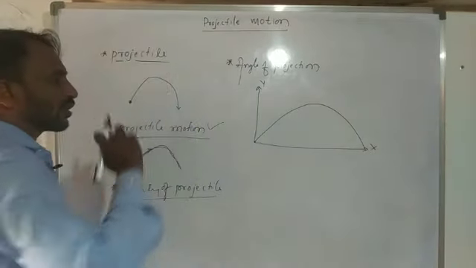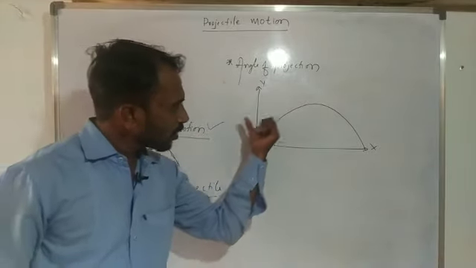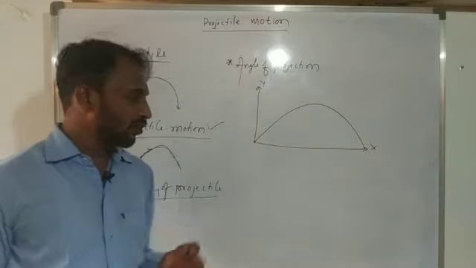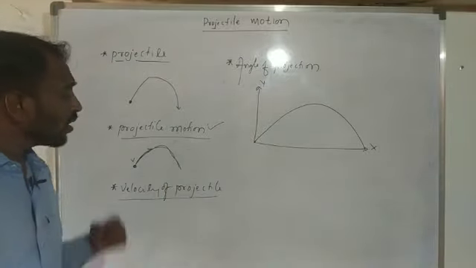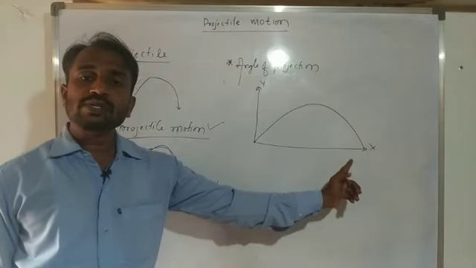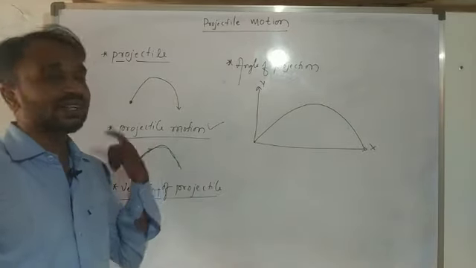That is a projectile, and it has a particular velocity, which we consider the velocity of projection or velocity of a projectile. Another one is the motion associated with a body thrown into space and allowed to fall freely under gravity, which is projectile motion.